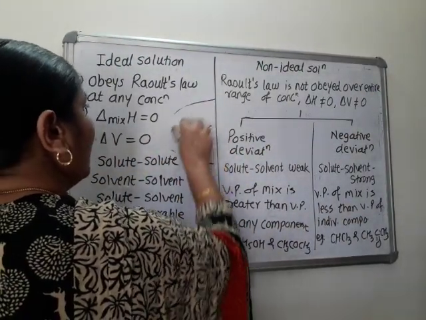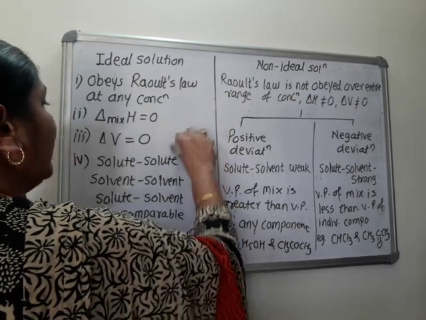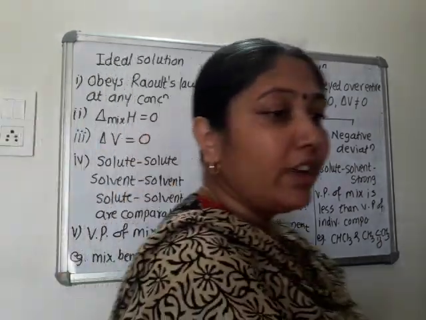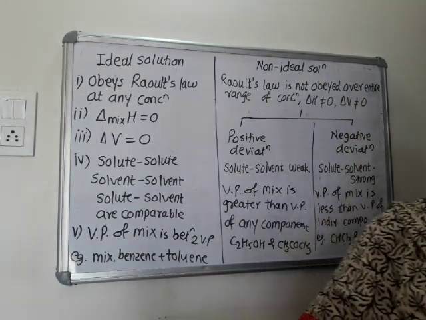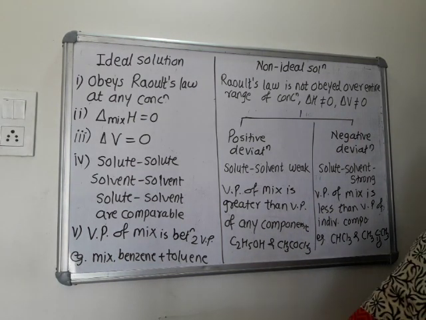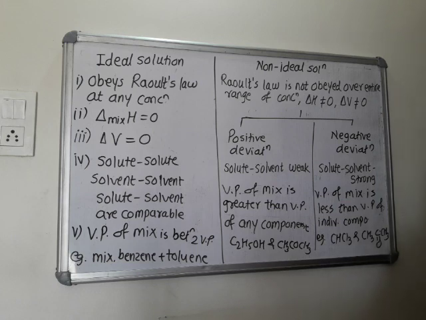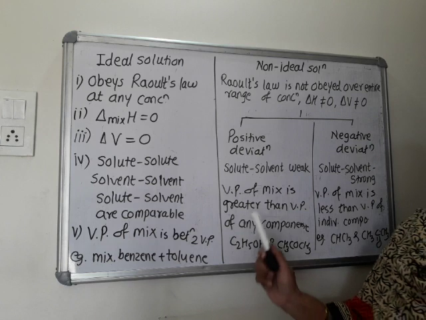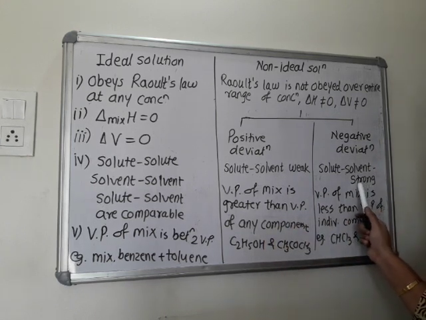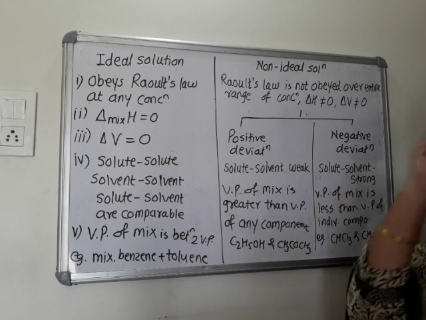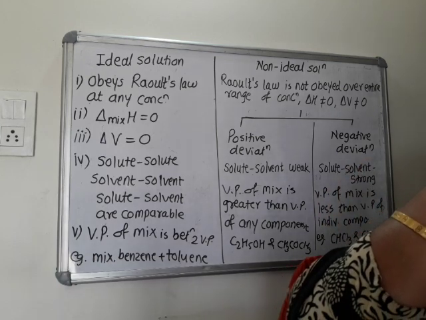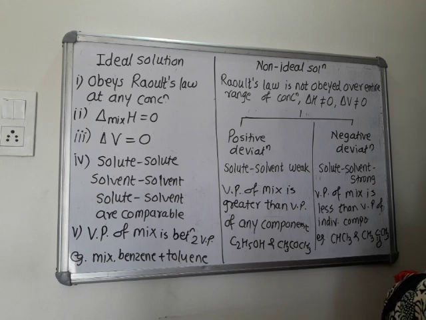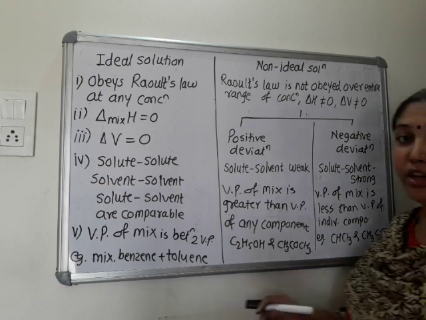Is this clear? So what is meant by positive deviation? What is given in our textbook? Positive deviation means solute-solvent intermolecular interactions are weaker and the vapor pressure of such solutions are higher than pure components. Example, ethanol and acetone. And what is negative deviation? Interaction between solvent and solute are stronger than solute-solute and solvent-solvent. And what about their vapor pressure? Vapor pressure of these components is lower than the pure components. Is this clear? Very important point.